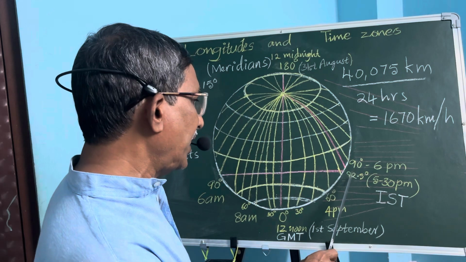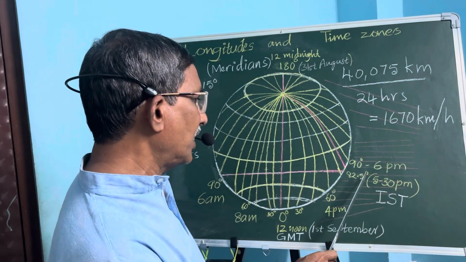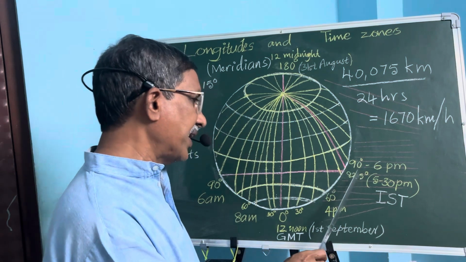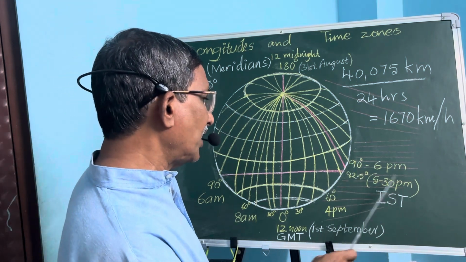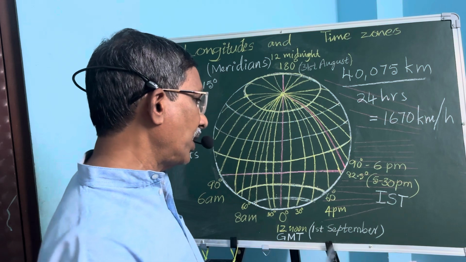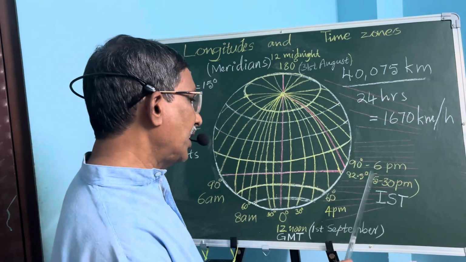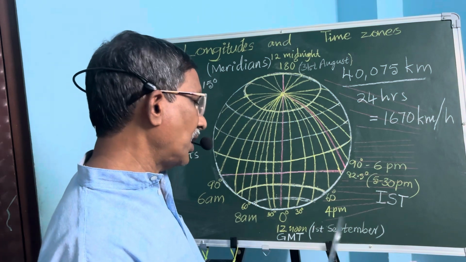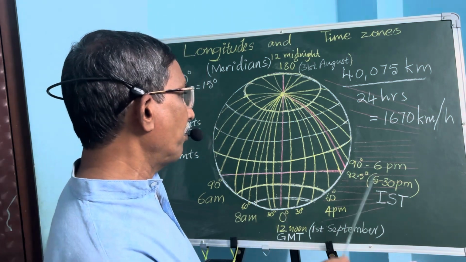India takes 82.5 degrees longitude as its standard time, and it is 5:30 p.m. in India. We know that Indian Standard Time (IST) is 5 hours 30 minutes ahead of the Greenwich Mean Time.